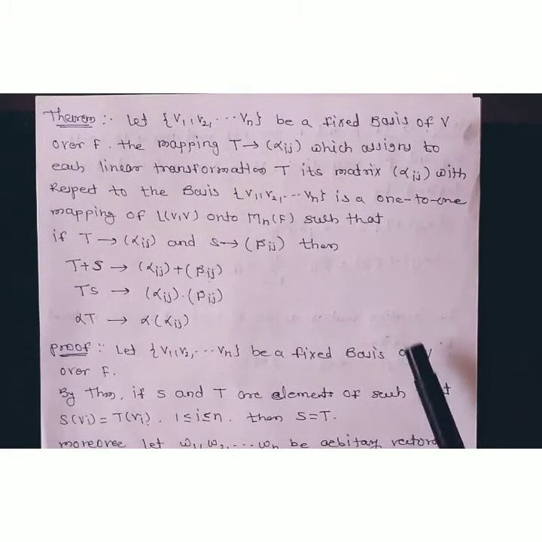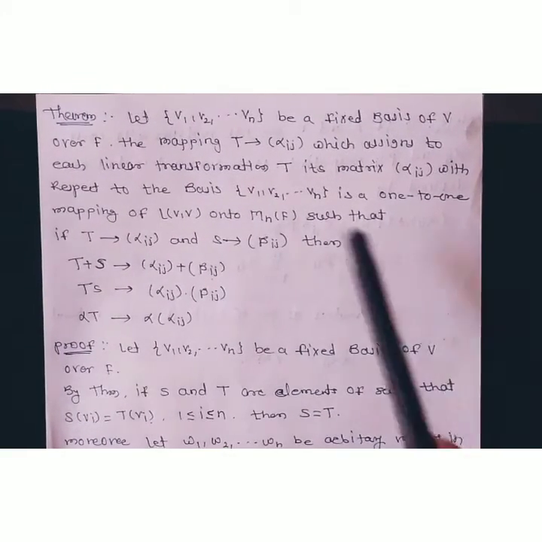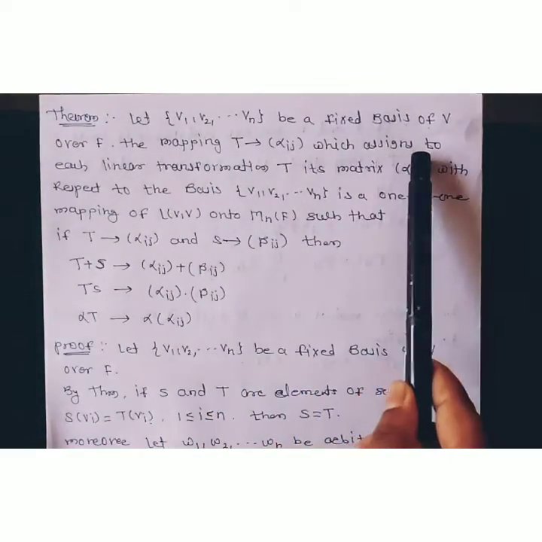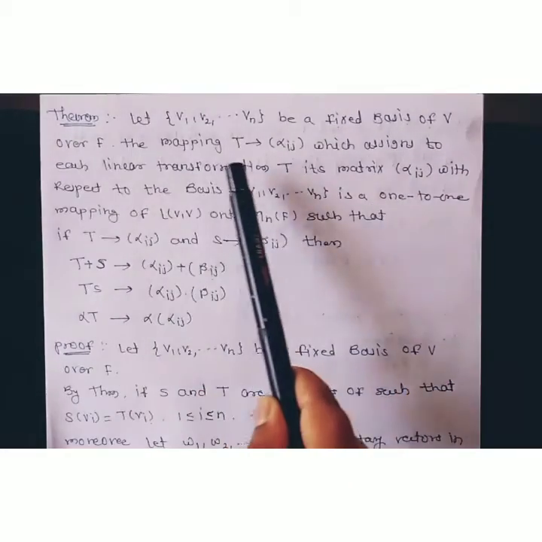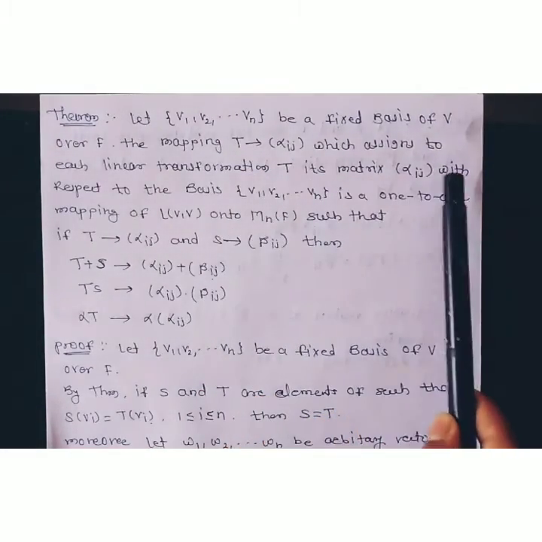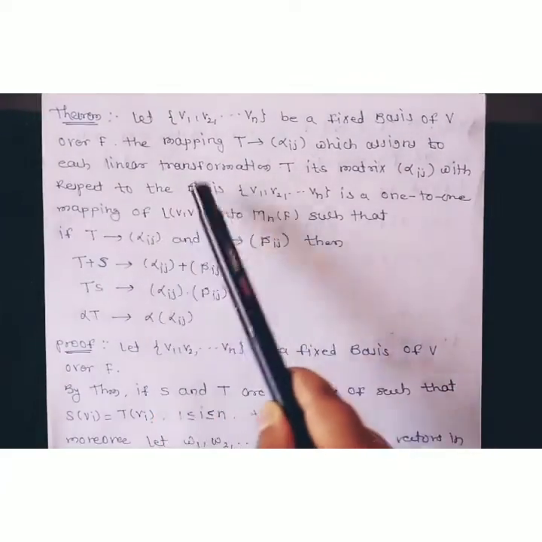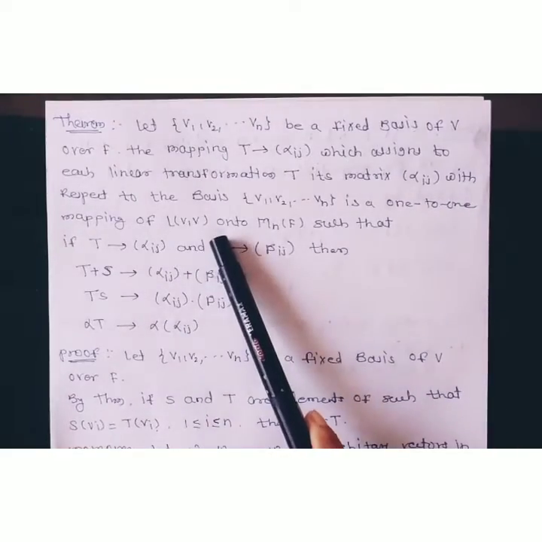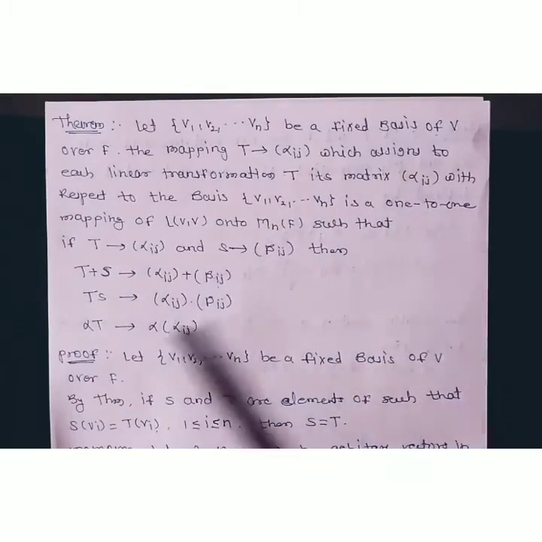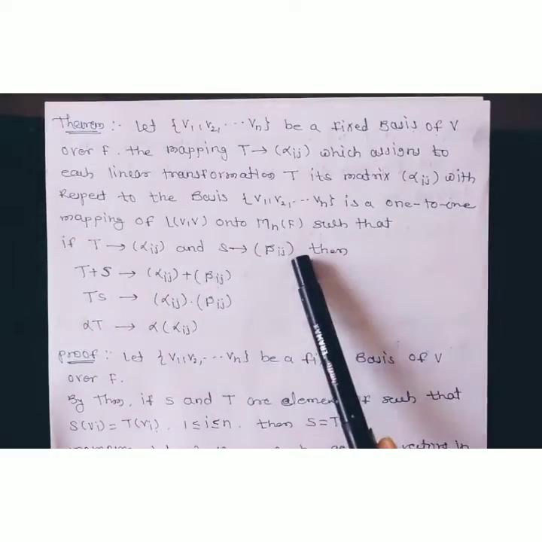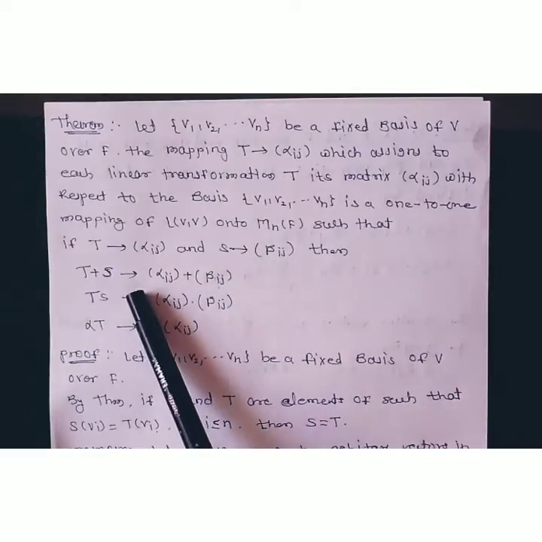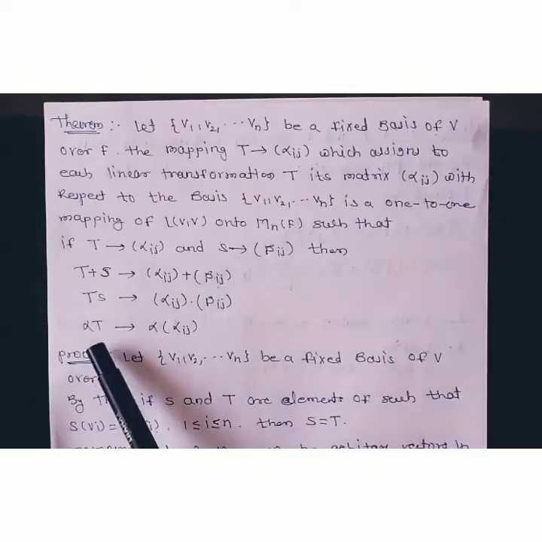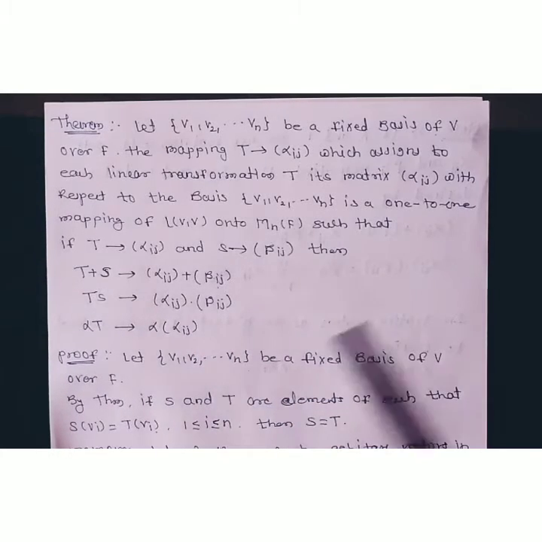Theorem: let v1, v2, ..., vn be a fixed basis of V over F. The mapping T goes to (alpha ij), which assigns to each linear transformation T its matrix (alpha ij) with respect to the basis v1, v2, ..., vn, is a one-to-one mapping of L(V,V) onto M_n(F) such that if T goes to (alpha ij) and S goes to (beta ij), then T plus S goes to (alpha ij) plus (beta ij), TS goes to (alpha ij) into (beta ij), and alpha T goes to alpha into (alpha ij).